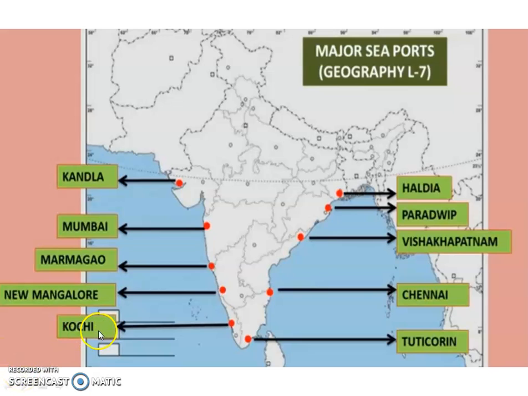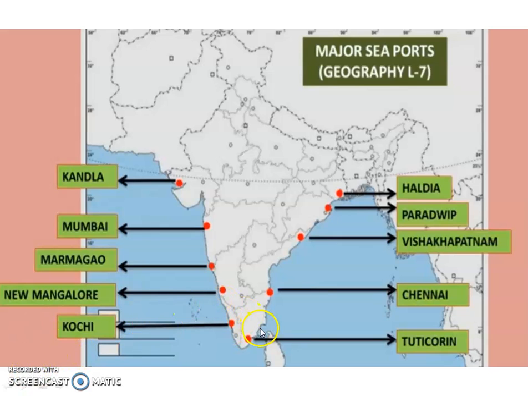Then the next is Kochi, that is located at Kerala. Kochi is the extreme southwestern port located at the entrance of a lagoon with a natural harbour. That is the specialty of Kochi port. It is located at Kerala.